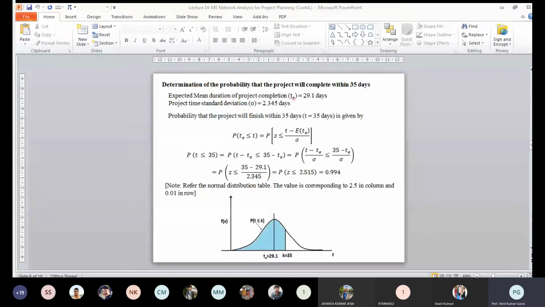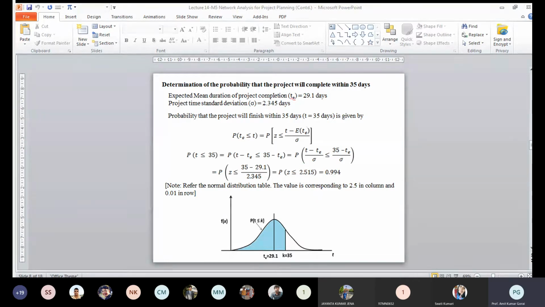It can be completed in 29.1, which is the expected completion time. It can be 29.1 plus 2.345 on this side, and on the left-hand side minus 2.345. Now if I give a higher time from this mean value, that means we are reducing the risk. On the right-hand side, the risk probability will increase. Now what is the probability for that? We can calculate that the Z value is less than 2.515, which is the normalized value.